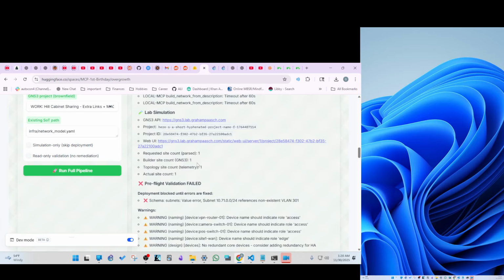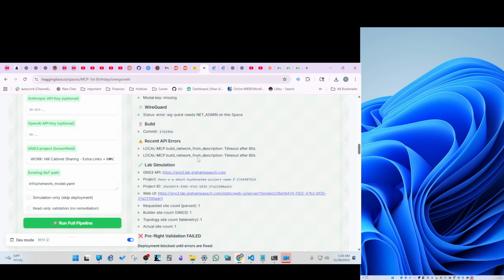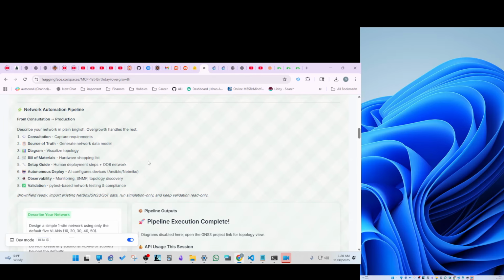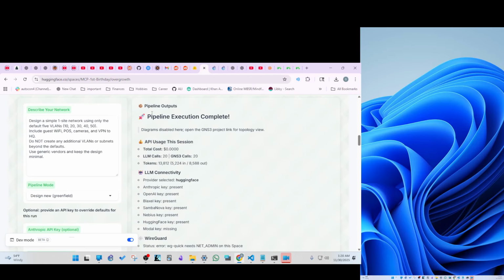I was hoping it would get cabled up, because now it doesn't fail the pipeline anymore. Consultation was good. API usage: we did do calls, but the calls basically didn't cost anything because we're using a very cheap model, and then we're calling into my GNS3 server, which doesn't cost anything. I'm not charging for that.